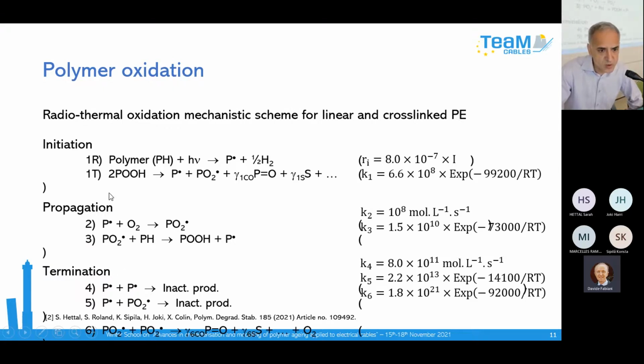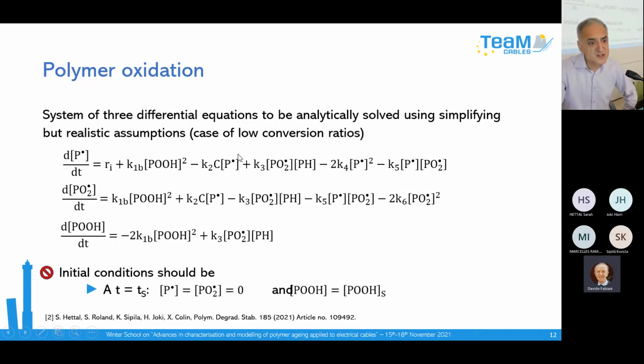So it is possible, using the concept of chemical kinetics, to translate this mechanistic scheme into a system of differential equations. You calculate the depletion rate or formation rate of each chemical species. For the first one, for instance, you want to calculate the formation of P•, so it is directly equal to this rate. For the second line, it is the rate constant multiplied by the concentration before the arrow. You do that for all the chemical species, and you obtain the system of differential